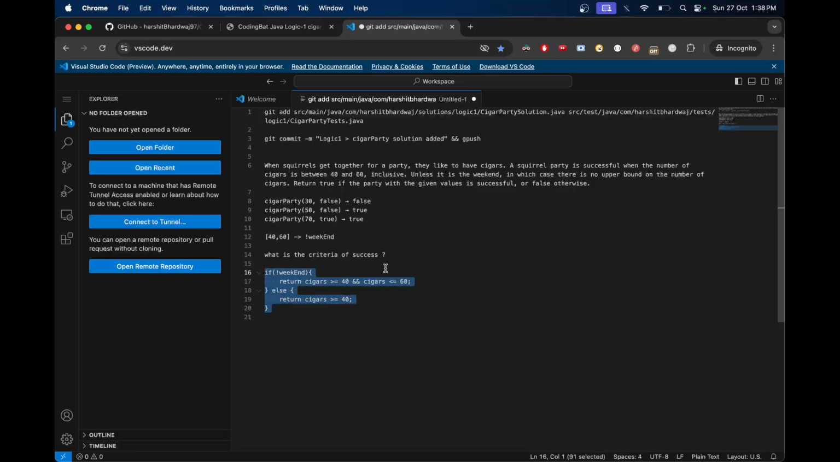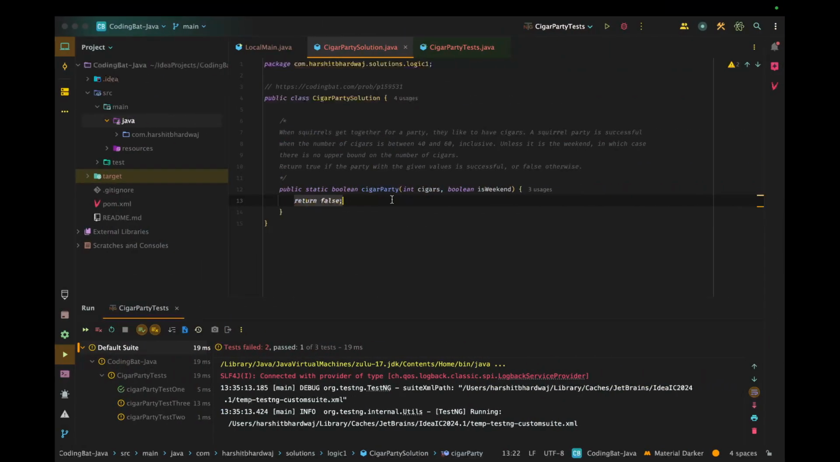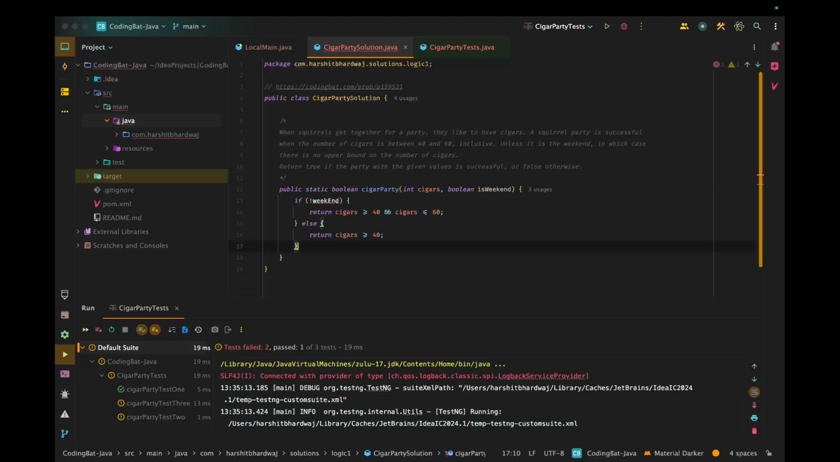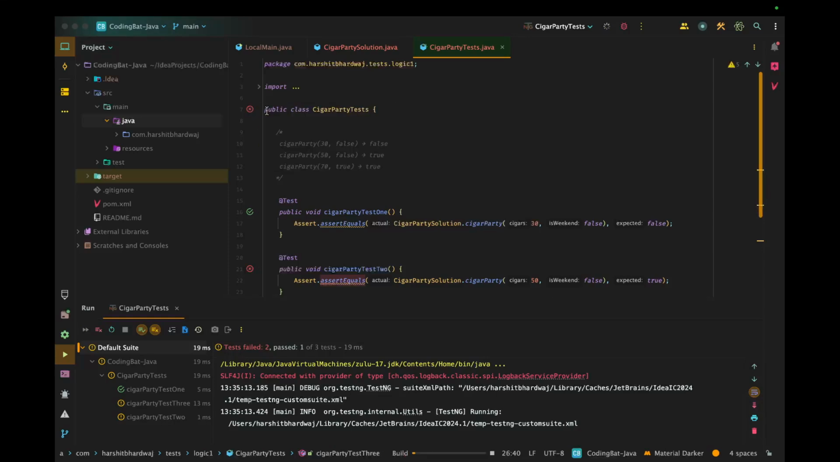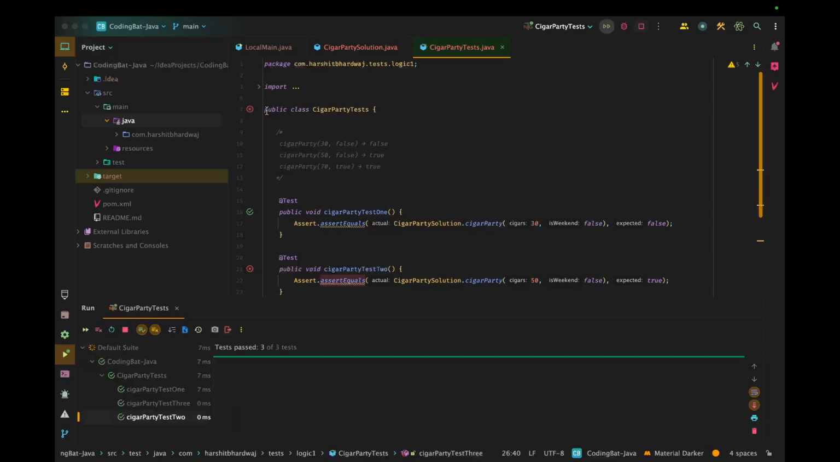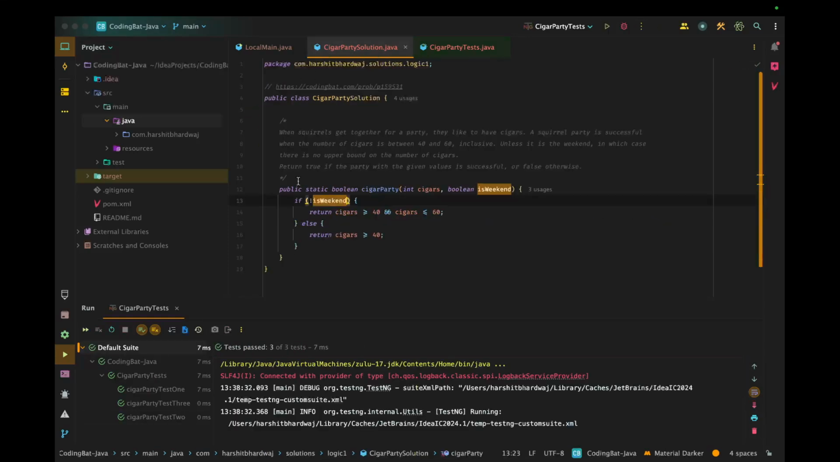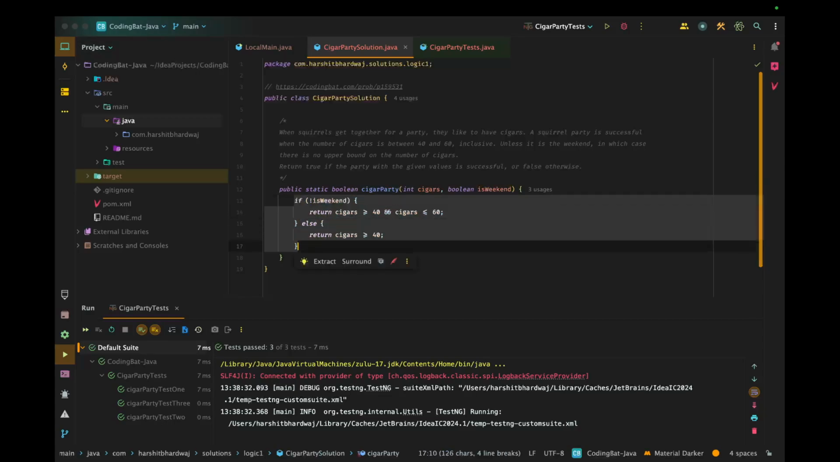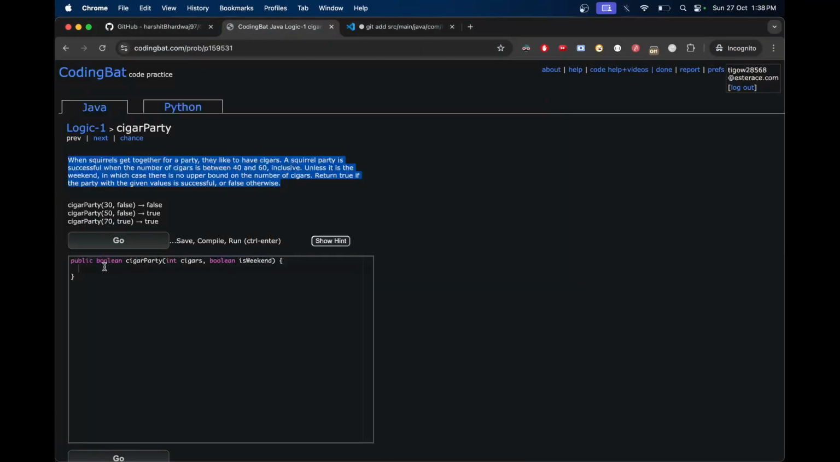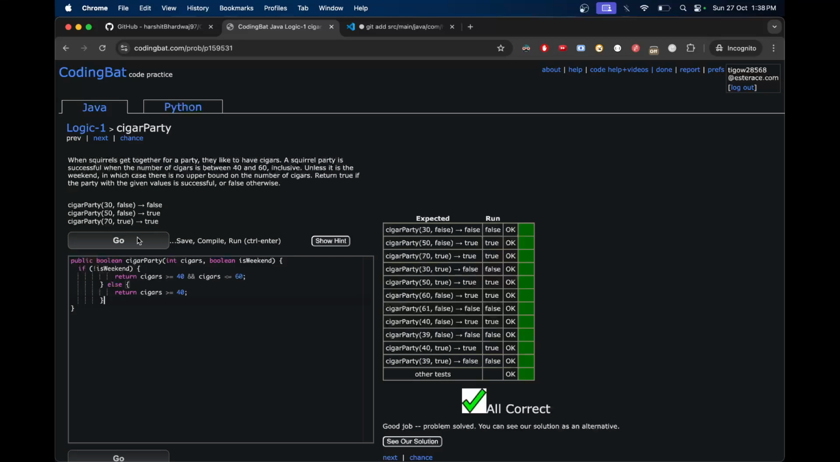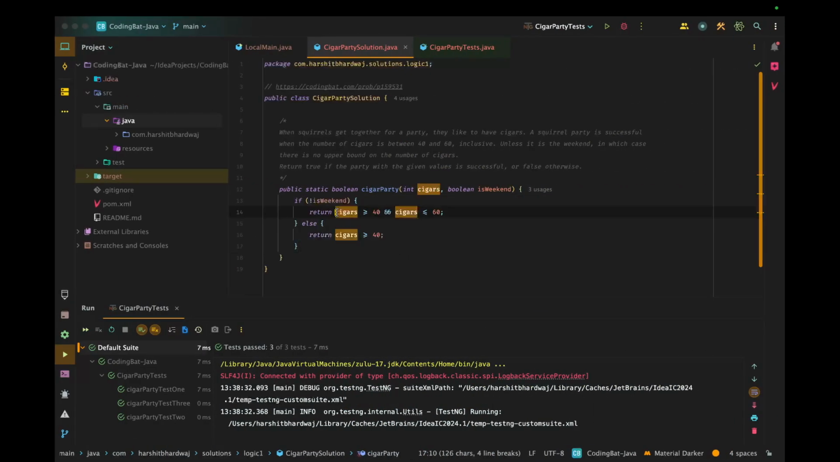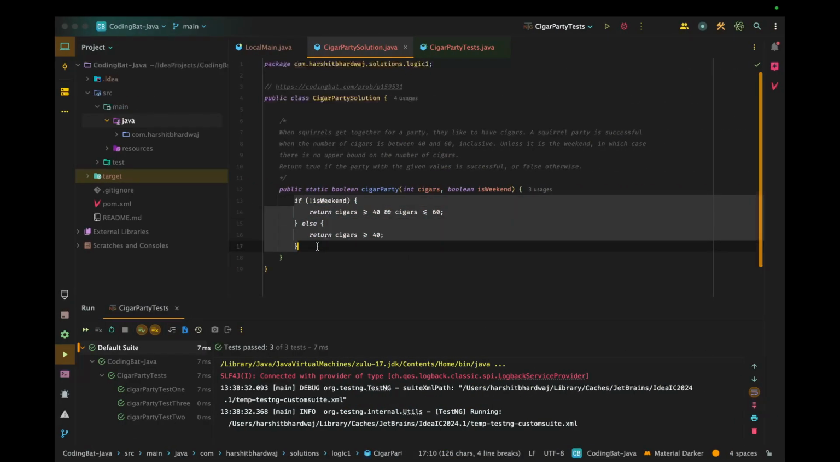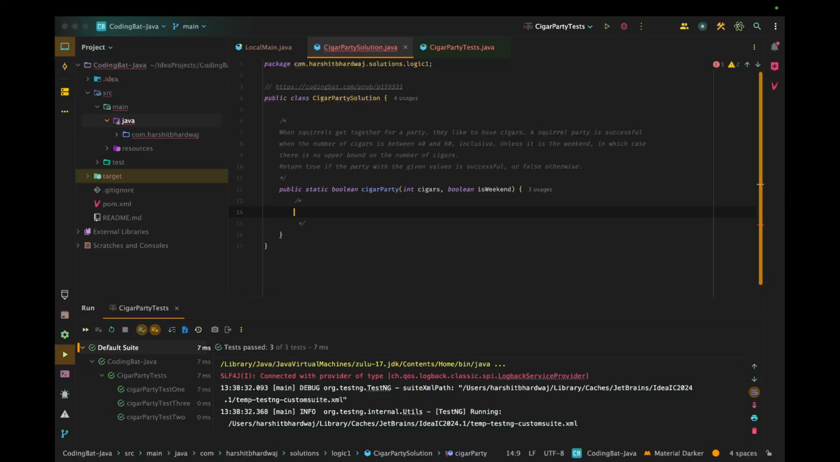So let's copy this code and now try to run the test cases. All of the test cases pass. Now let me submit this code on the platform. All correct. But this thing can also be solved in a single line.